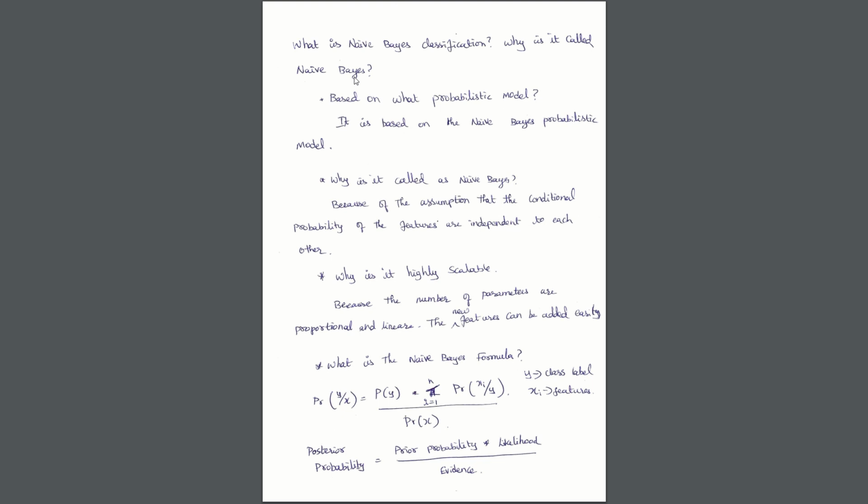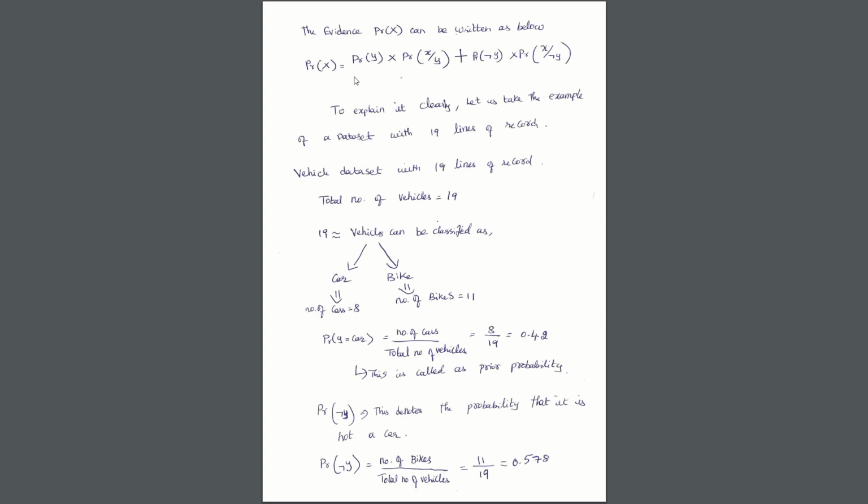I am Prasanna. What is naive-Bayes classification and why has it got this name naive-Bayes? Naive-Bayes classification is based on the naive-Bayes probabilistic model. It has got this name because of the assumption that it has got, that is the conditional probability of the features are independent to each other. To explain it clearly, let us look at the example of vehicle data set.